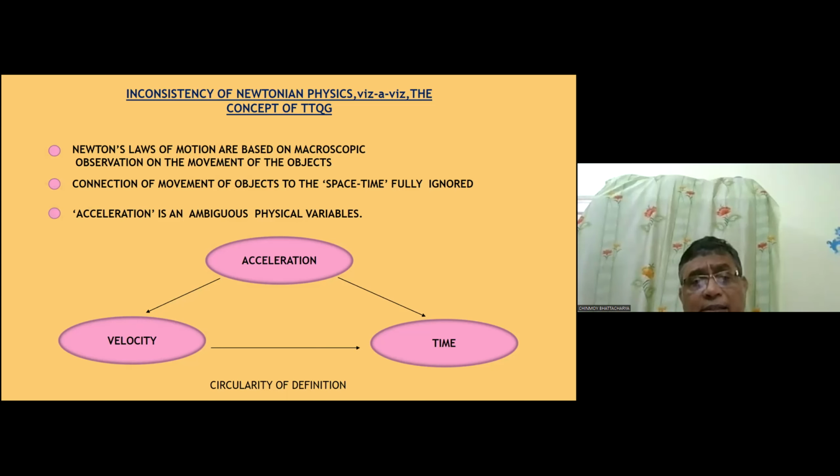Now comes the question of acceleration. Acceleration is a very ambiguous physical variable, because what is acceleration? We all know it is the rate of change of velocity with time, but velocity itself is dependent on time. So there is a circularity of definition. So from time to time over the past two centuries and many decades, people have been raising questions about this ambiguity in acceleration. It is not fully transparent. With the arguments I have placed, you can understand that acceleration is not very transparent.